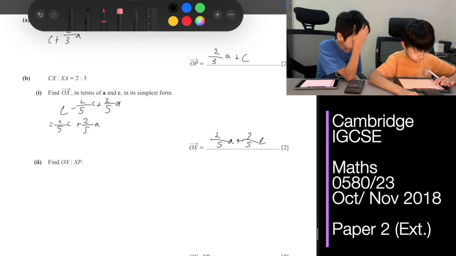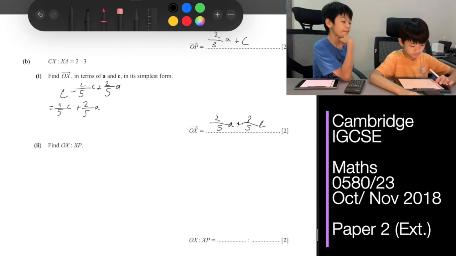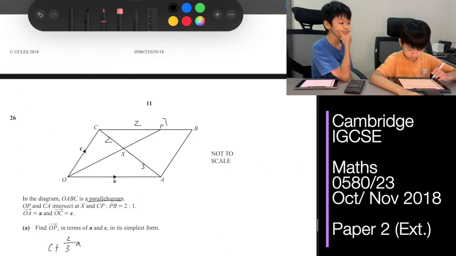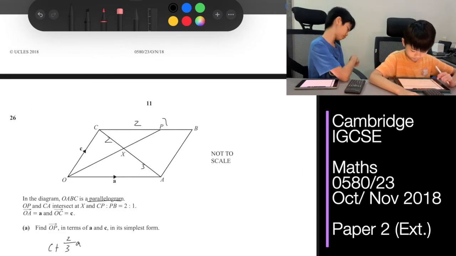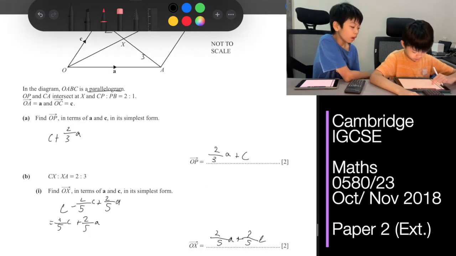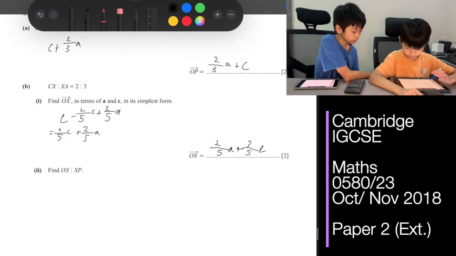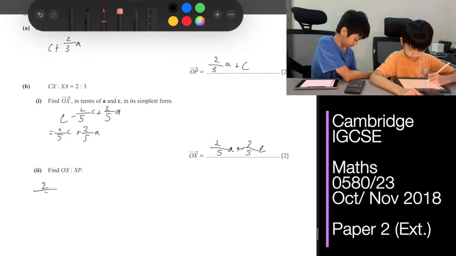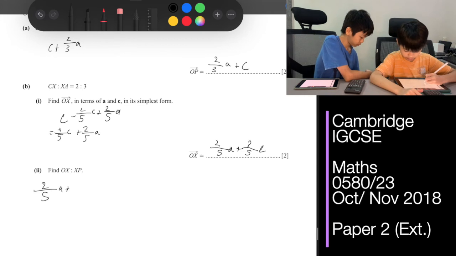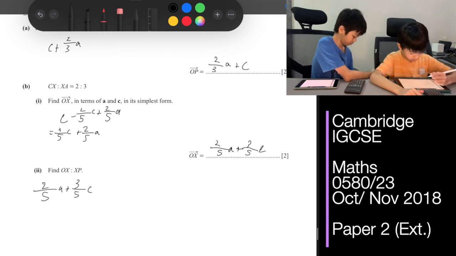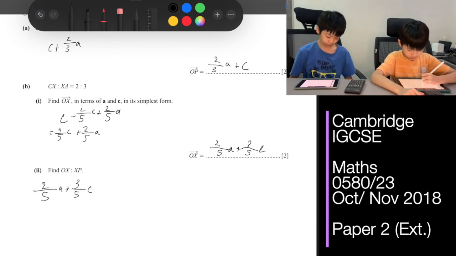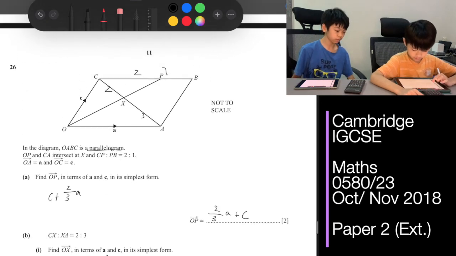Okay, for question 26B2, find OX to XP. So OX, okay, so we have found OX, 2/5 a plus 3/5 c, to XP.